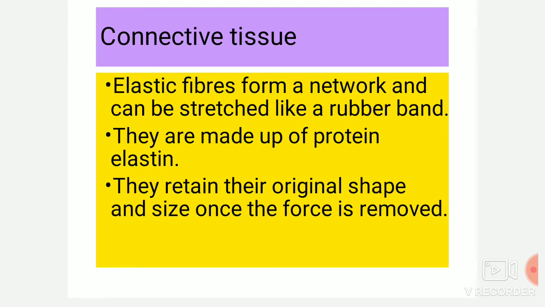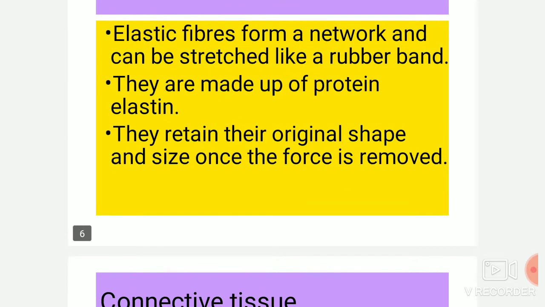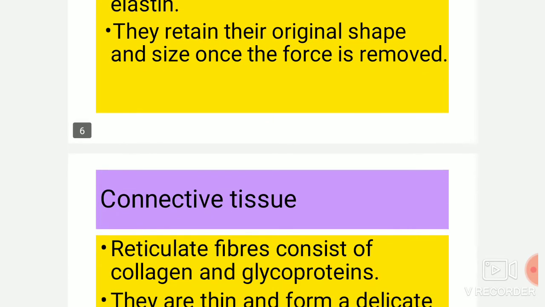Elastic fibers form a network and can be stretched like a rubber band, and they regain their shape also. They are made up of the protein elastin. They retain their original shape and size once the force is removed.